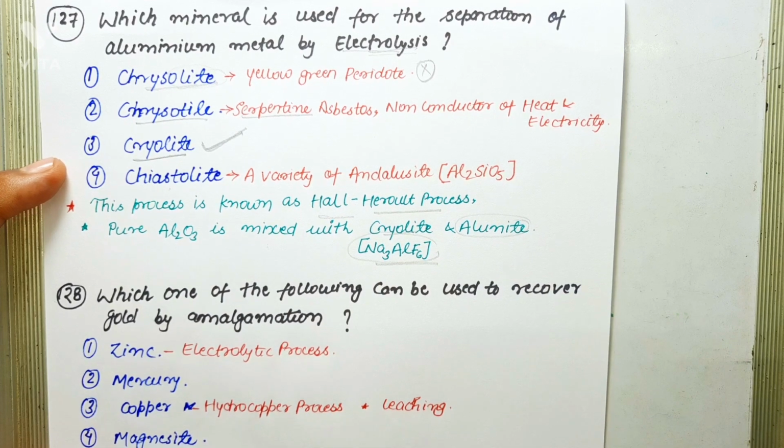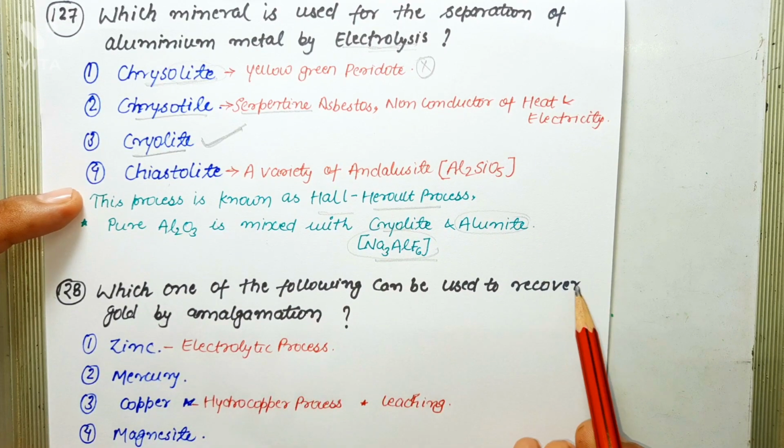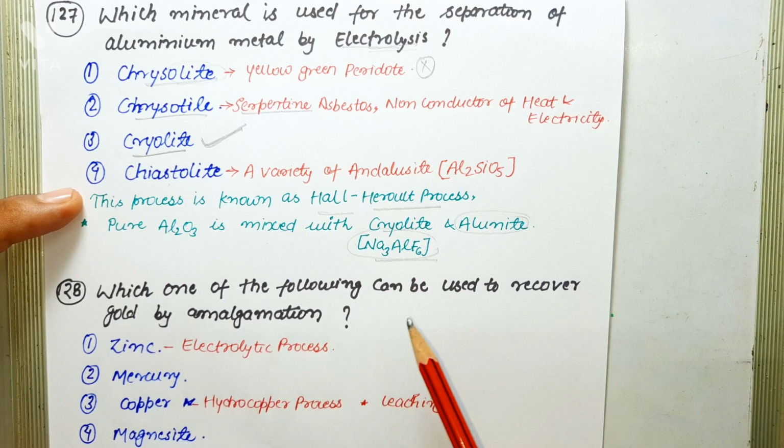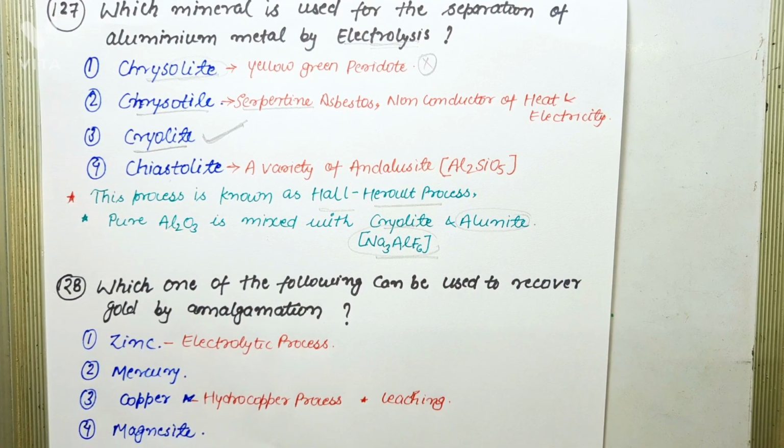Next question says, which of the following can be used to recover gold by amalgamation? Now, before answering this question, you should know about amalgam. What is amalgam and what is amalgamation? Amalgam is an alloy of mercury with another metal, and the process of formation of this alloy is known as amalgamation. And mercury has been used in gold and silver mining because of the convenience and ease with which mercury and precious metals will amalgamate.